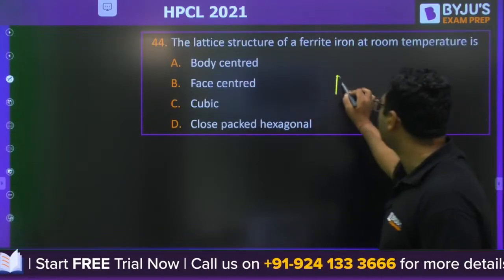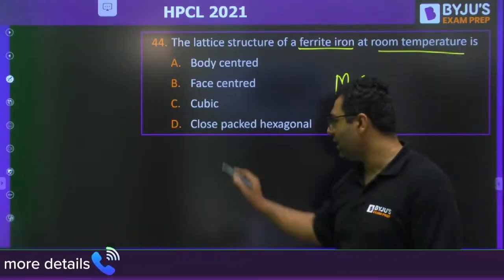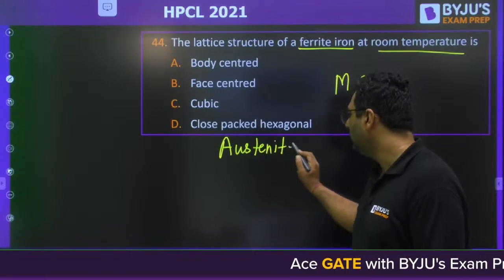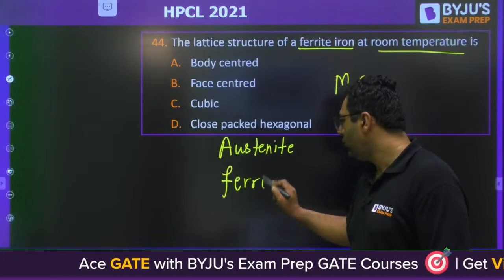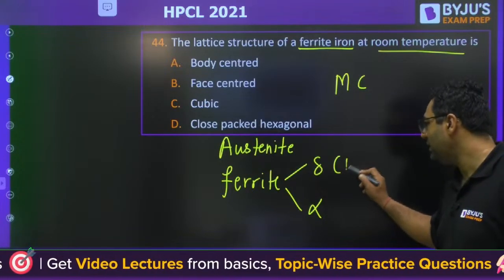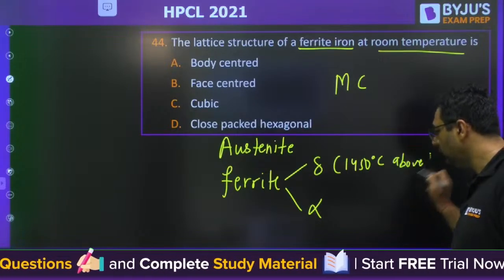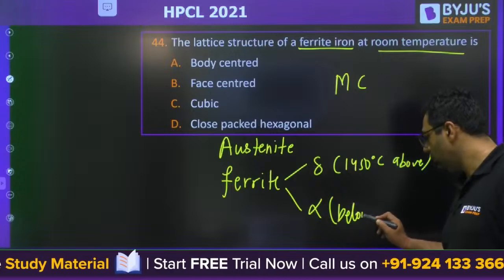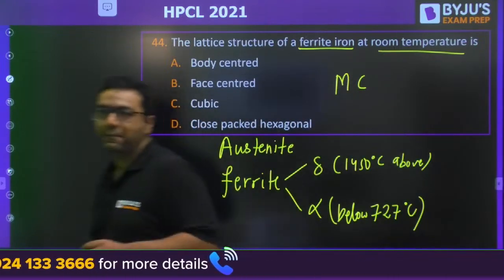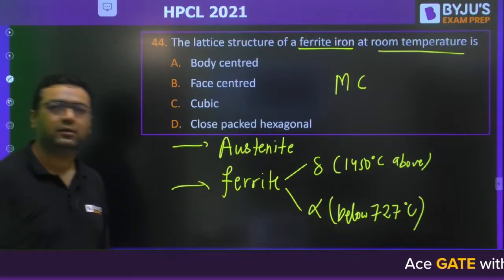Question number 44 from material science: ferrite at room temperature. You know for iron we have austenite and ferrite. Ferrite is of two types, delta ferrite and alpha ferrite. Delta ferrite is at more than 1450 degrees Celsius, and alpha ferrite is below 727 degrees Celsius. They are talking about room temperature, so what would be the answer? These are the two structures you will get.